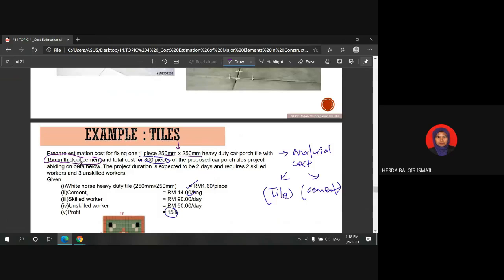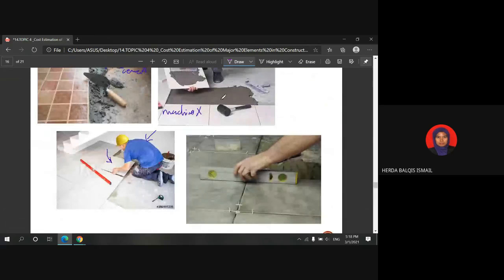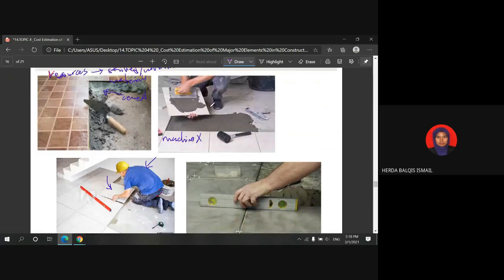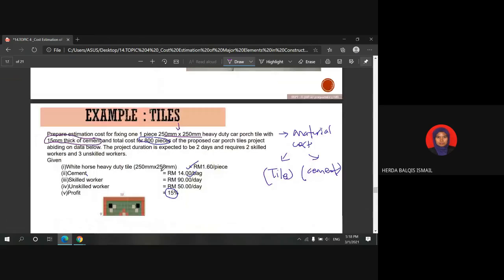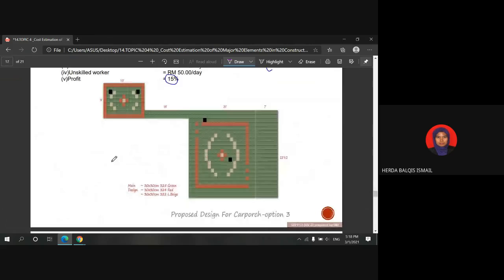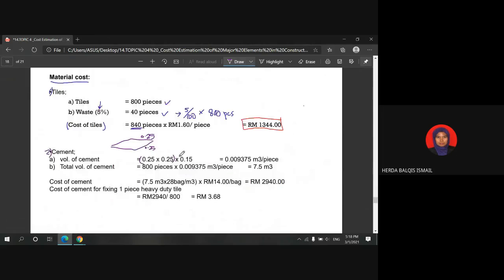So this is the view of the thickness, whereby you need to face the surface area with the cement before you can fix the tiles on the floor. The thickness of the cement is 15 mm. From this, you convert the value from mm to meter, and you get this volume.